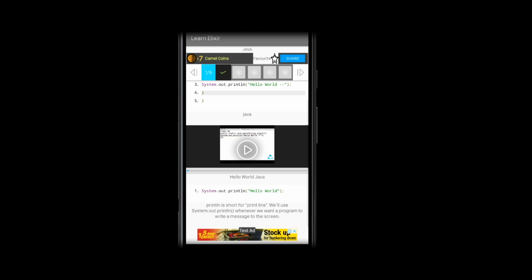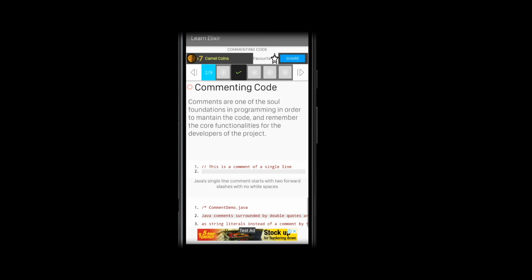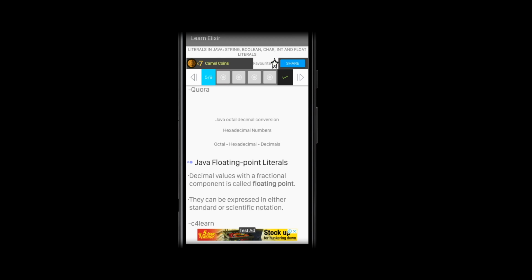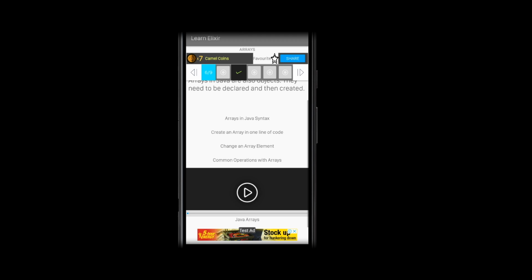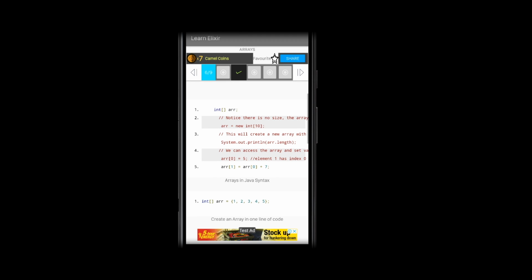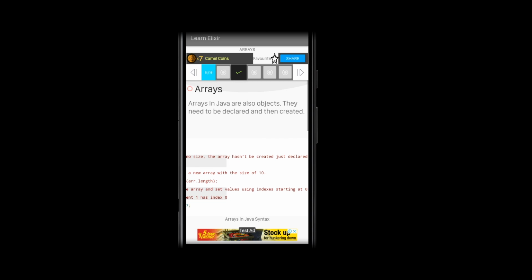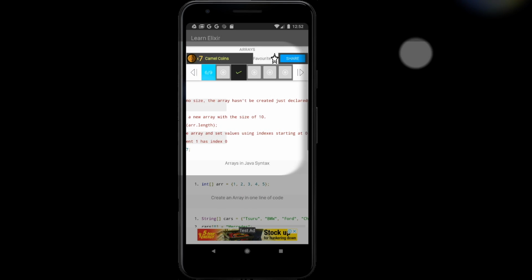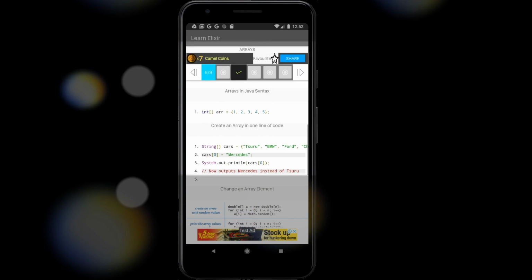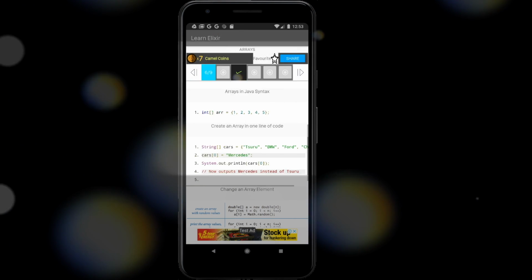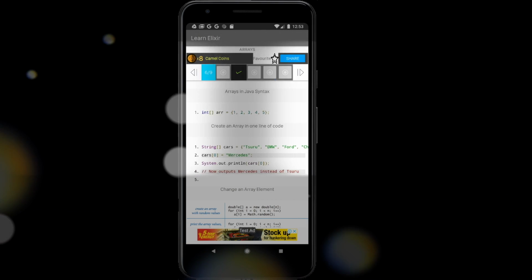Here you can see the course of Java, commenting code, variable types. Here more about data types, booleans, floating points, arrays. We can swipe here to see all the code. Can come back. Can go like string arrays. Cars. Here is how you declare it. So with cars 0 you can access.